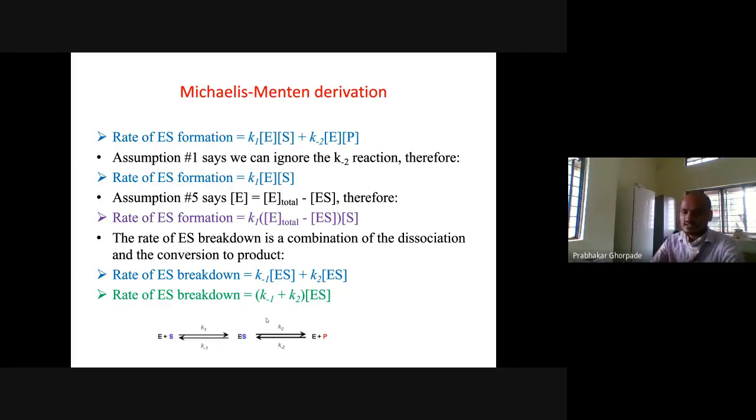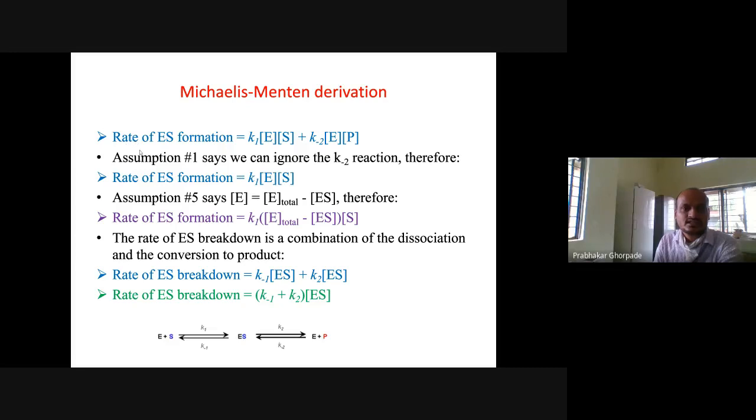So coming to the main point, these were some of the assumptions. Now our basic aim is that we want to develop that equation, V is equal to Vmax multiplied by substrate concentration divided by Km plus substrate concentration. That was our Michaelis-Menten equation, and the substrate versus V0 curve was the Michaelis-Menten curve, a hyperbolic curve. We want to derive that equation, right? V0 is equal to Vmax multiplied by substrate divided by Km plus substrate concentration. So let's go and do that exercise.